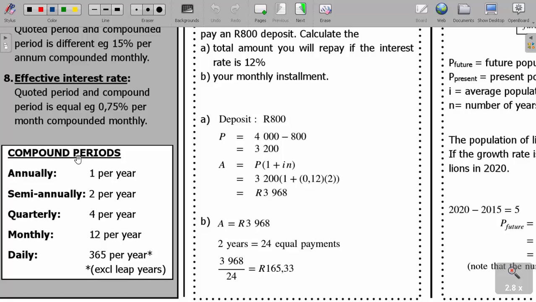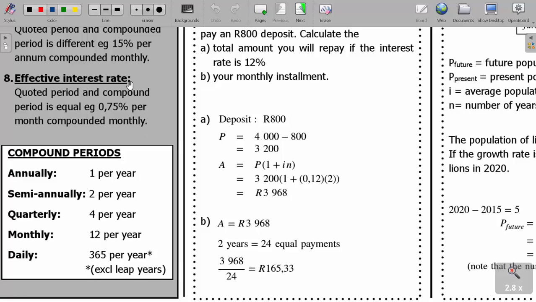And then note that when we are using compound interest, we have the following compound periods, that is annually, which means once per year, then semi-annually, which means twice per year. If we say compounded quarterly, it means 4 times in 1 year. If we say compounded monthly, it means 12 times in 1 year. It can even be daily. That means 365 times in 1 year, except for the leap years.